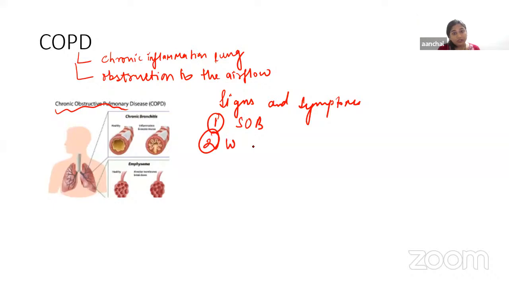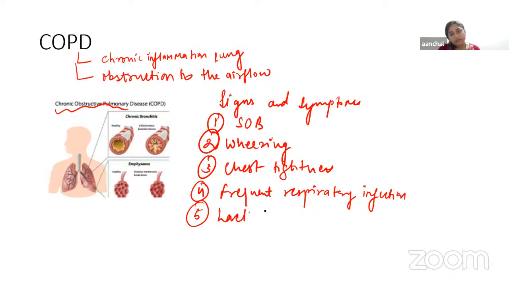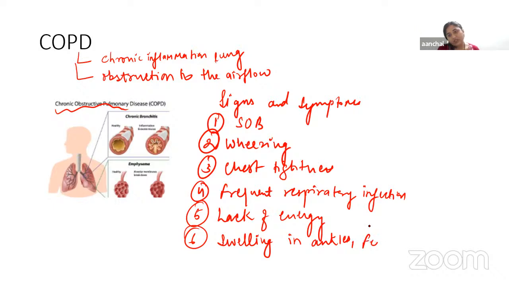The person will have wheezing, then chest tightness, frequent respiratory infections, lack of energy, then swelling in ankles, feet, or legs.